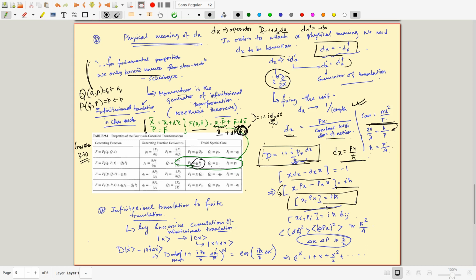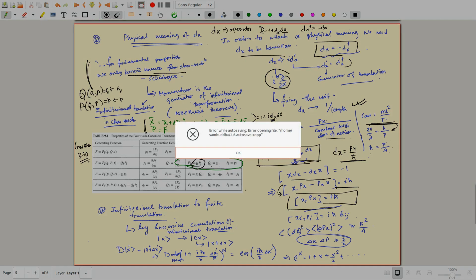And from classical mechanics we know this guy is the momentum, and that's why we call it a momentum. Whenever you call anything by a classical mechanics name, remember that we are borrowing only the names from classical mechanics, because they are completely different looking objects in quantum mechanics.